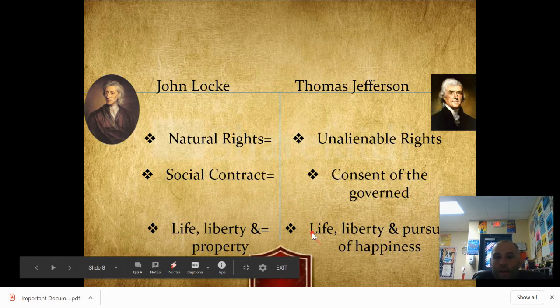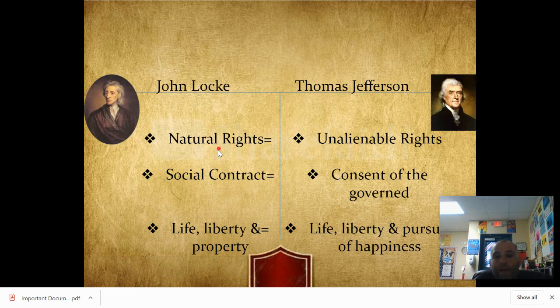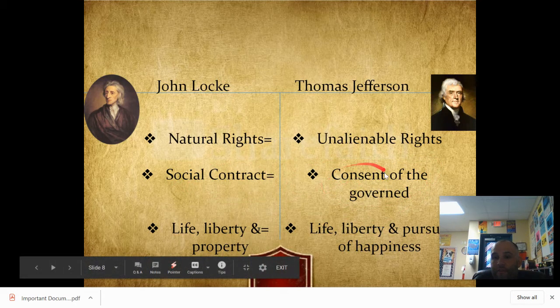Okay, so like I said, John Locke, hugely influential. How did he influence Thomas Jefferson, who wrote our Declaration of Independence? He called them natural rights and life, liberty, and property. Thomas Jefferson called them unalienable rights and called it life, liberty, and pursuit of happiness. John Locke called it social contract, meaning we give power to government in return for protection of our natural rights. Thomas Jefferson called that consent of the governed.